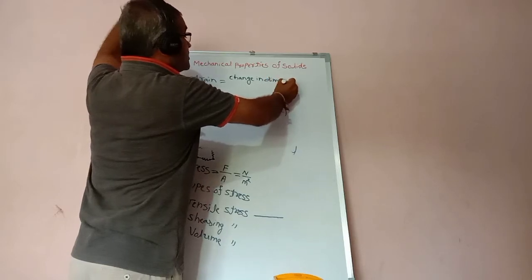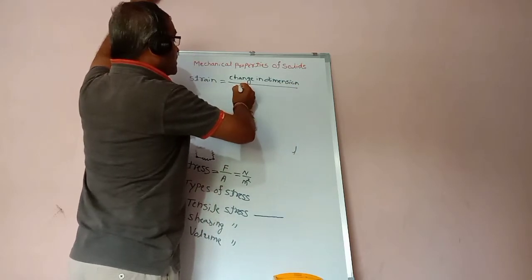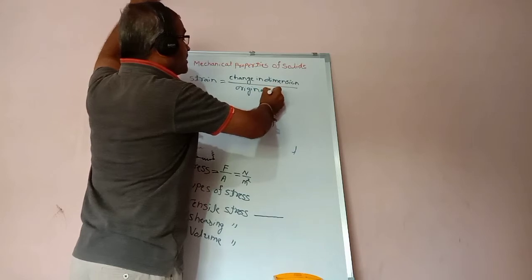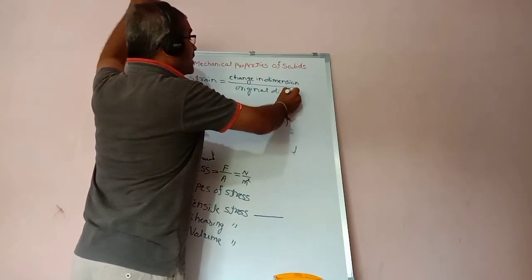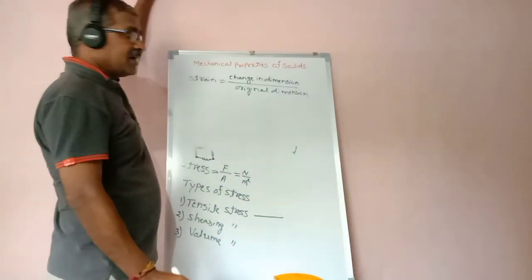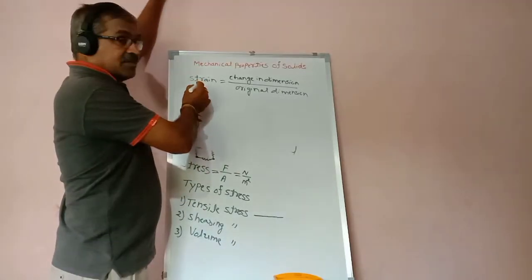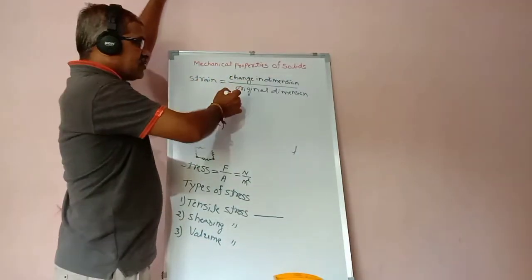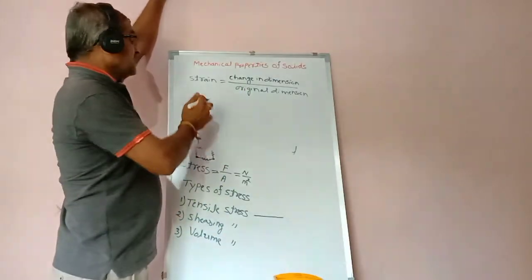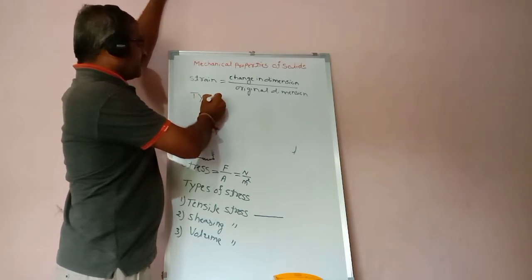The ratio of change in dimension to the original dimension. Strain is a unitless quantity. Okay, the next one is the types of strain.